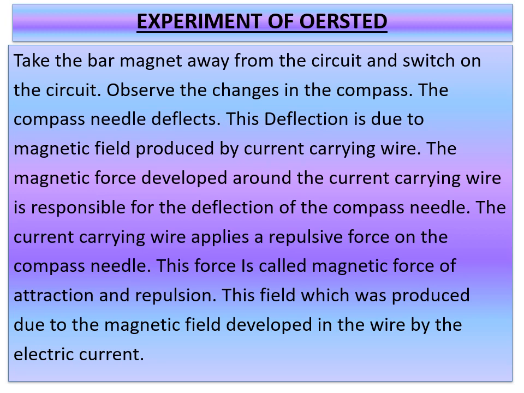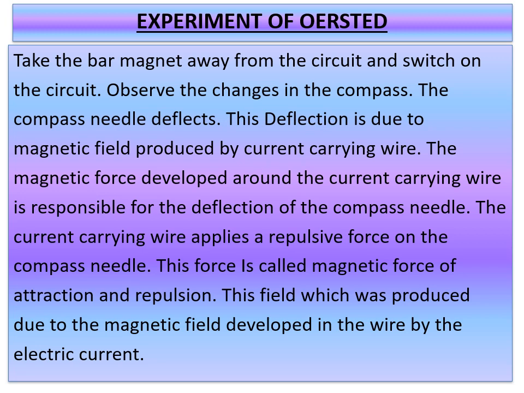The compass needle deflects. This deflection is due to the magnetic field produced by the current carrying wire. So the magnetic force developed around a current carrying wire is responsible for the deflection of the compass needle. So the current carrying wire applies a repulsive force on the compass needle.